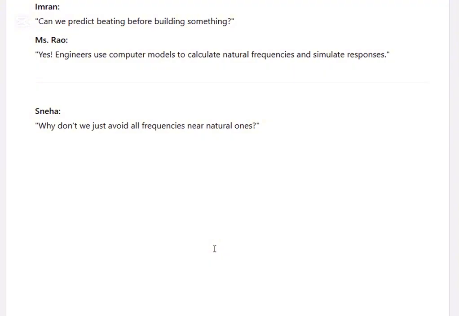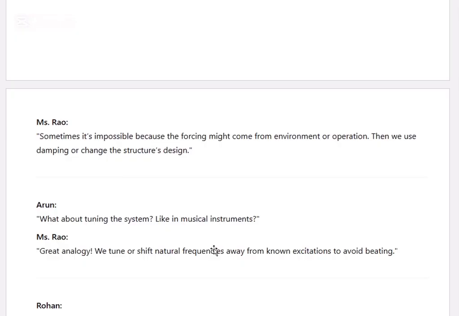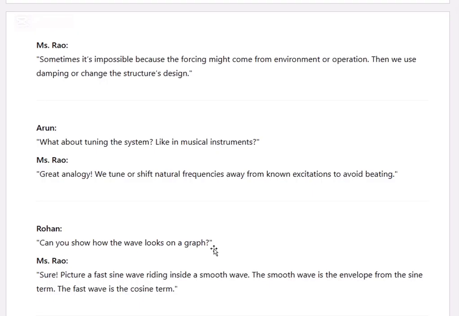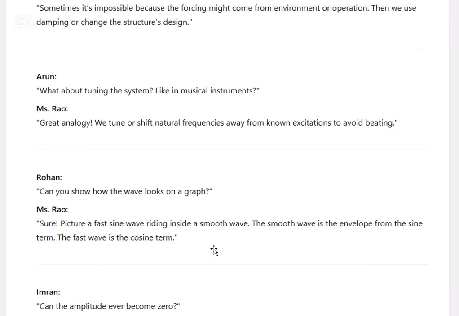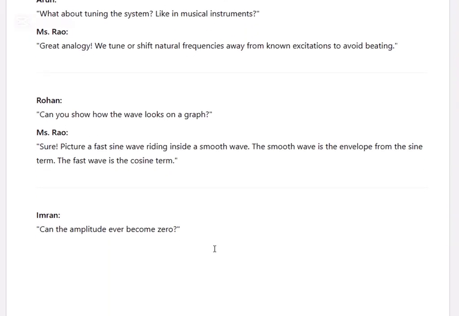Why don't we just avoid all frequencies near natural ones? Sometimes it's impossible because the forcing might come from the environment or operation. Then we use damping or change the structure or design. What about tuning the system? Like in machines, we tune or shift natural frequencies away from the known excitations to avoid beating. Can you show how the wave looks on a graph?